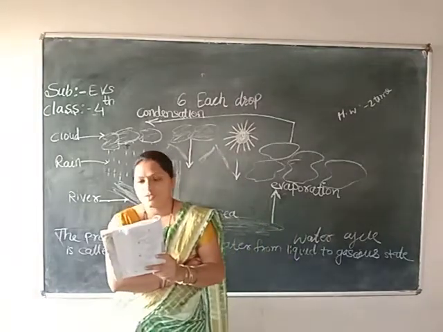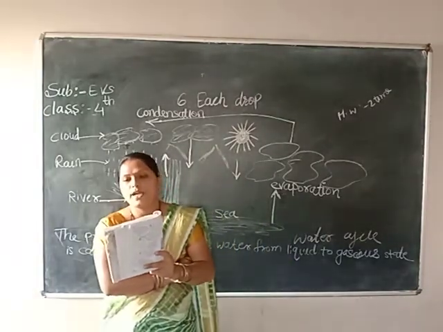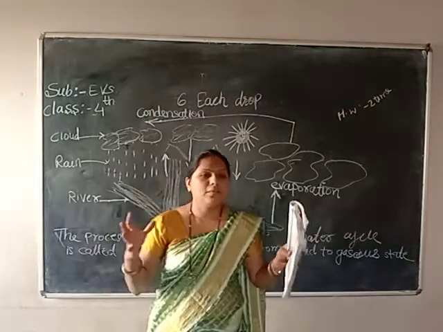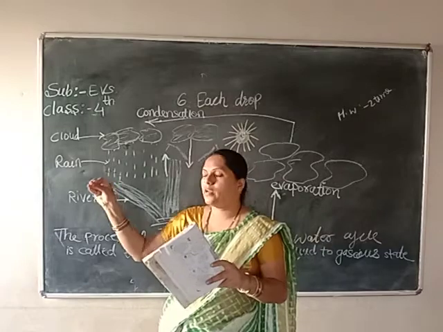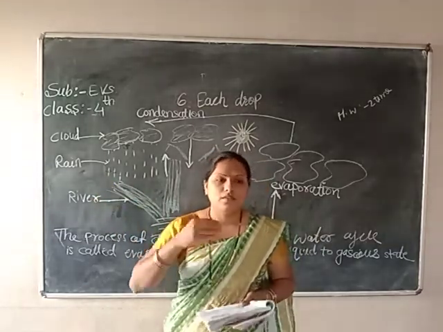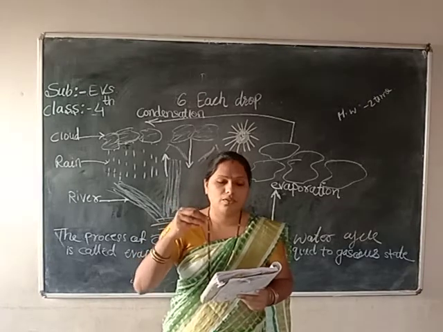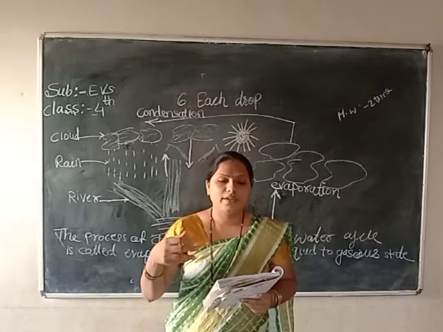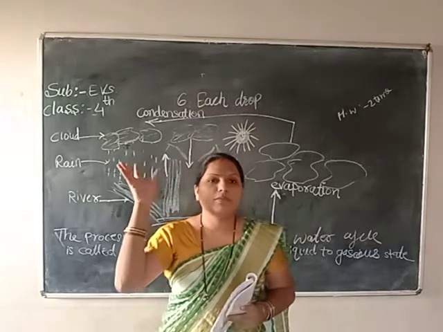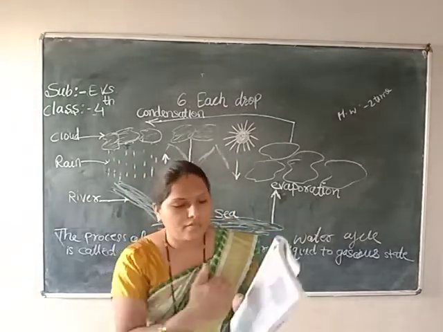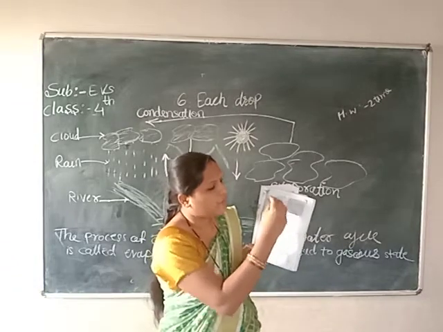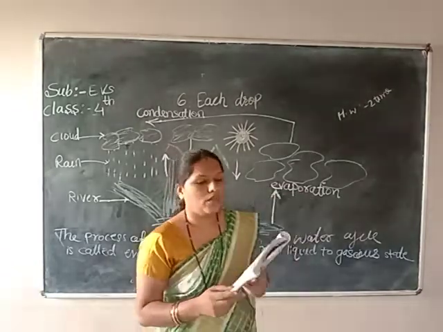Due to the heat of the sun, the water gets evaporated and rises up. What will happen in that? It is a plastic bag, so you keep it in the sunlight. Then what will happen in that? The water will get evaporated and rise up. Means it can't come out of the bag, but due to the sunlight, it will get evaporated up to this level only.